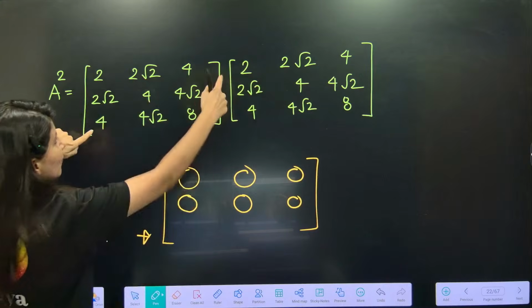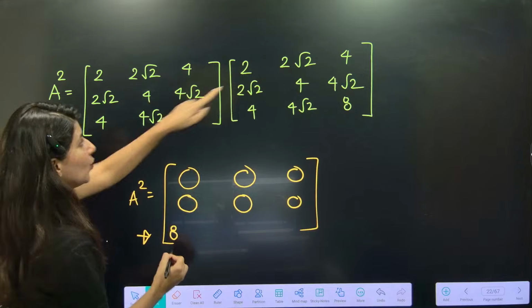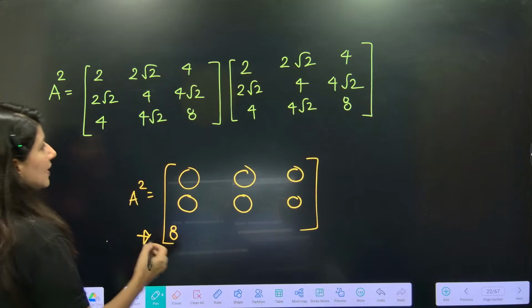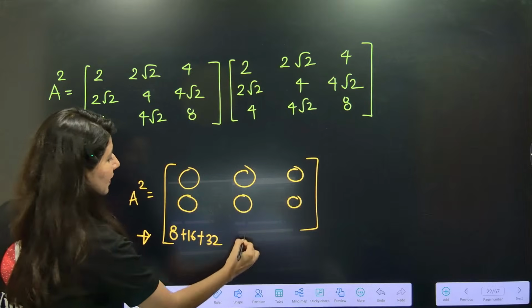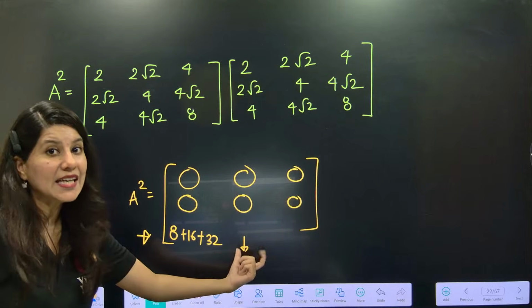So row 3. 4 2s are 8, 4 root 2, 2 root 2. Can you see 4 2s are 8? It was a 16. Plus 8 4s are 32. Here, can you see this element? Second element of third row.